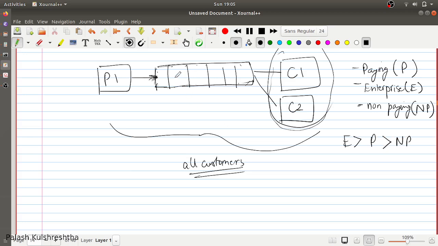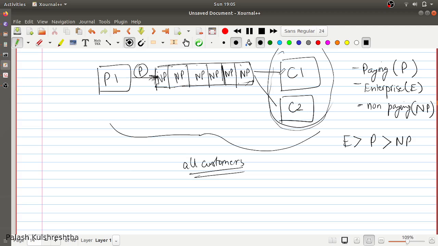So for example, if all the messages in your queue are for non-paying customers, and work for a particular paying customer comes, it is going to be kept behind in the queue, and work for all non-paying customers is going to get done first, but it can affect your service level agreements.